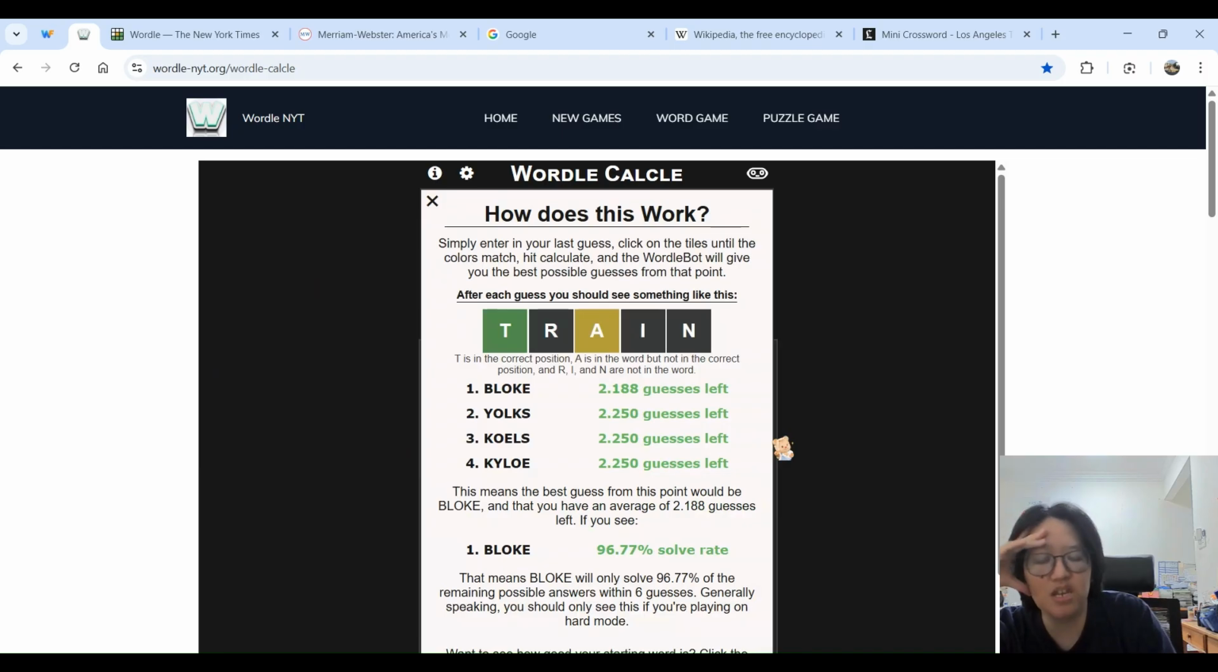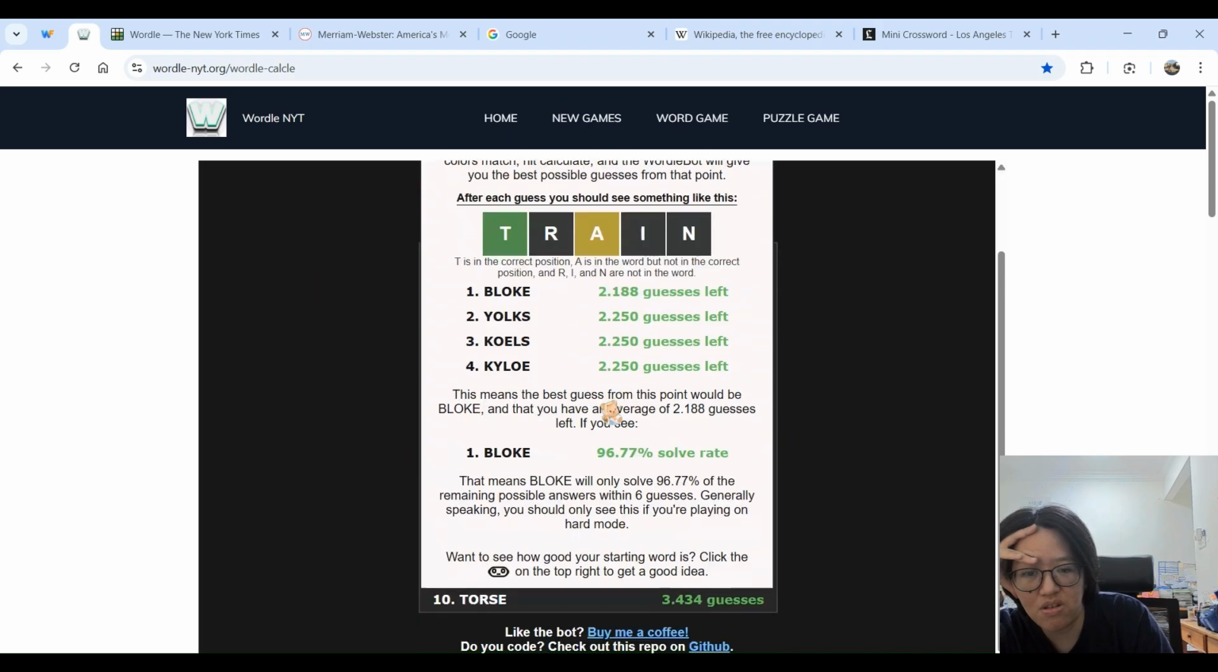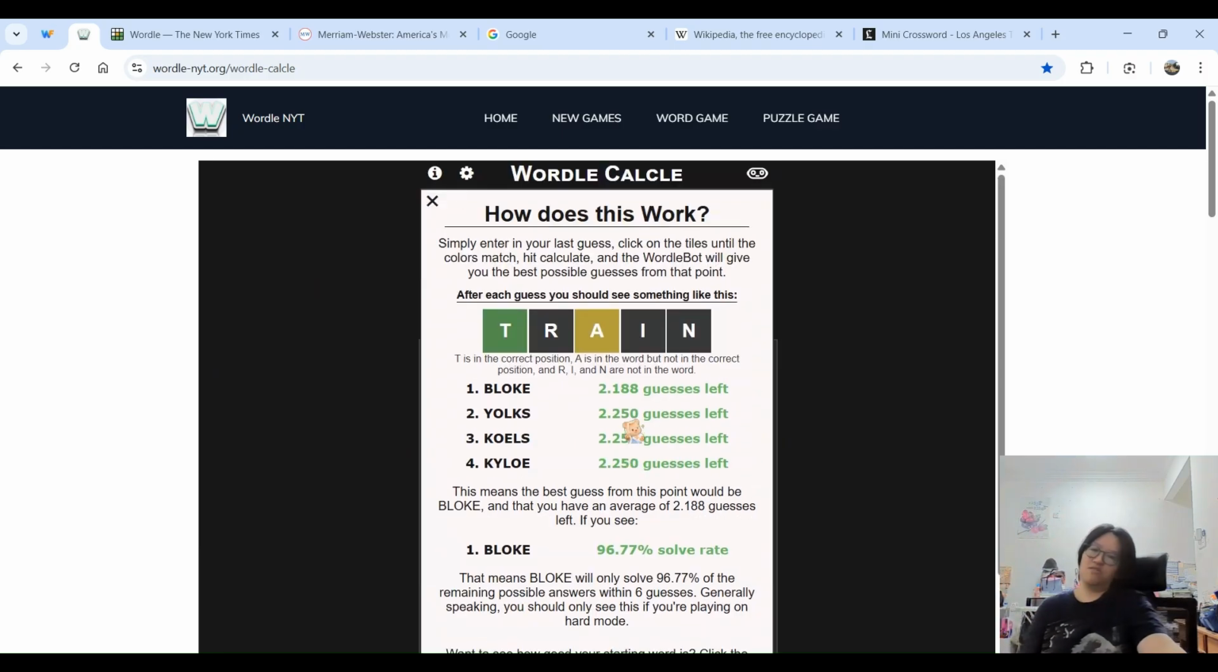Wait, hold on a second. Simply enter in your last guess. What? What does that mean? I don't understand. Am I just dumb? Do I just not get it? Simply enter in your last guess. What does my last guess mean? Like the answer?